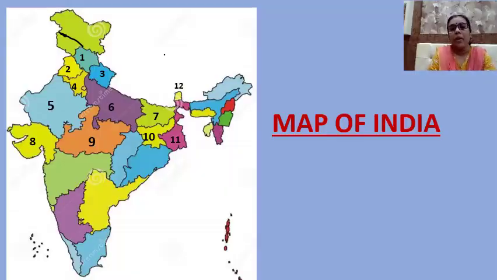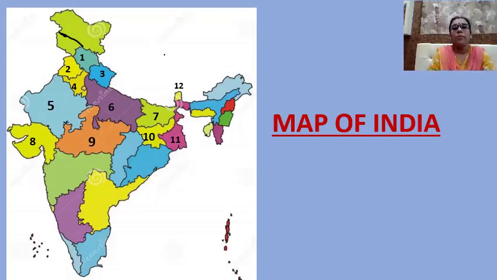Yes, children, in the previous class we have learned to locate the states on the outline map of India. I have numbered from 1 to 12. We have learned to locate 12 states on the outline map of India. Which outline map? Political map. Okay, on the political map. Now let us recall the names of the states and their respective capitals.